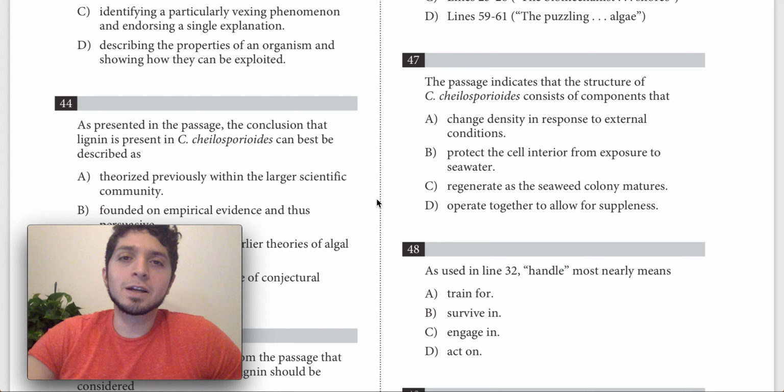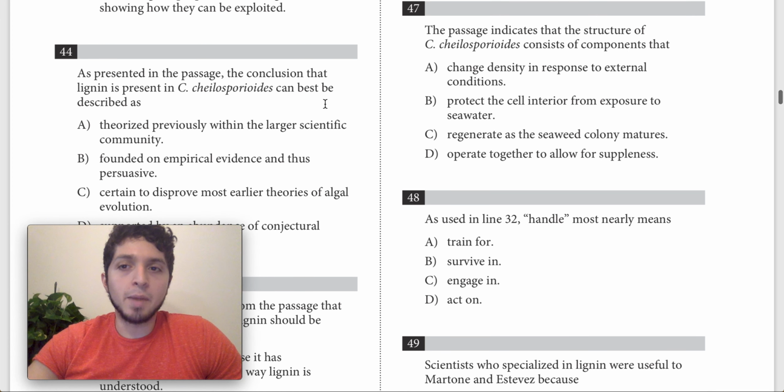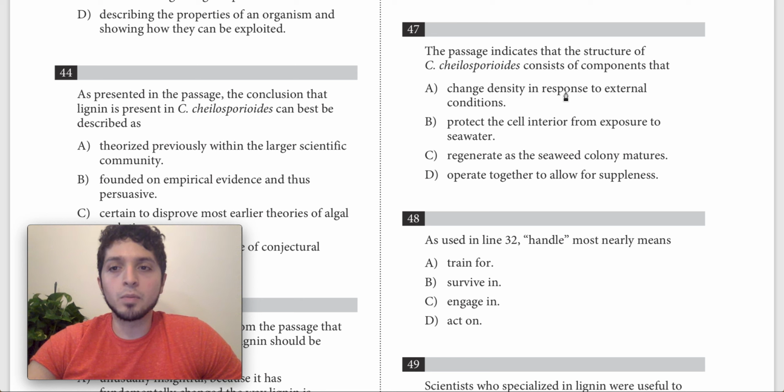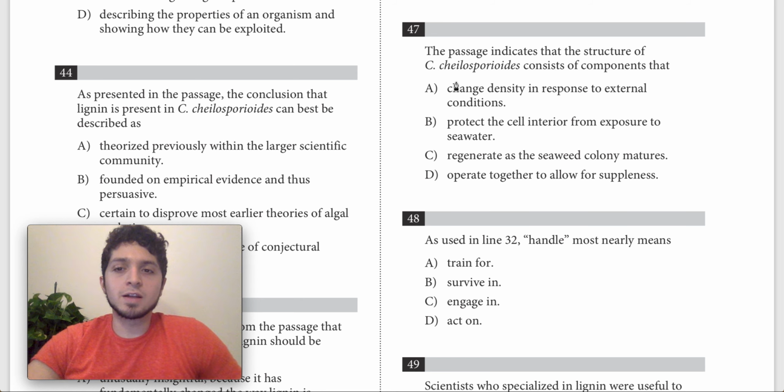Guys, so today we're going to look at question 47 from the SAT number 9, April 2017 test. And the question says, the passage indicates that the structure of Sea cheilosporioides consists of components that something. So a couple things here. One, this is a question a lot of students get wrong.